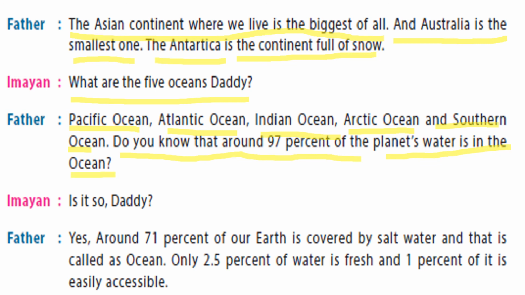Is it so, Daddy? Yes, around 71% of our earth is covered by salt water, and that is called as ocean. Only 2.5% of water is fresh, and 1% of it is easily accessible.